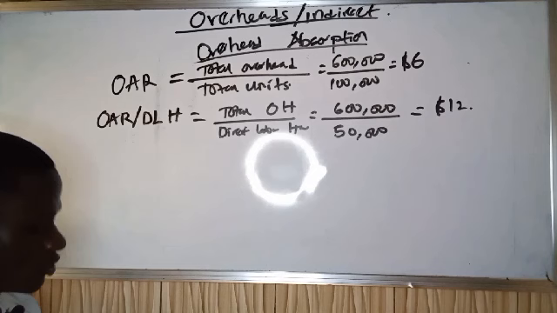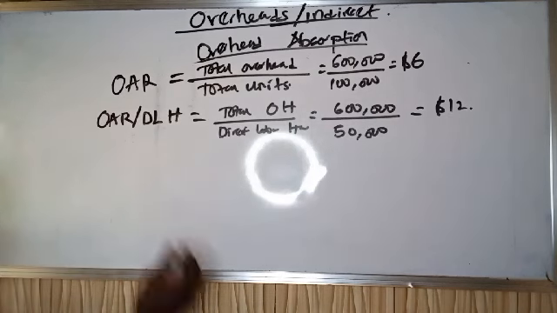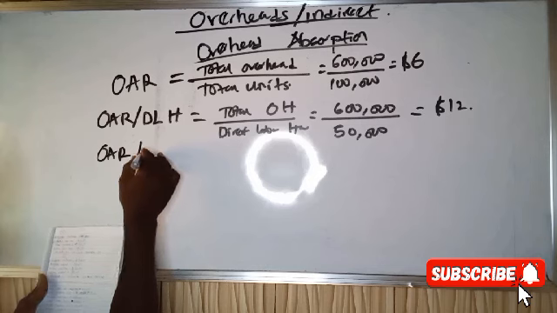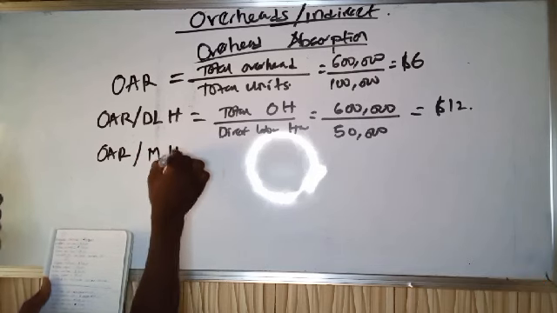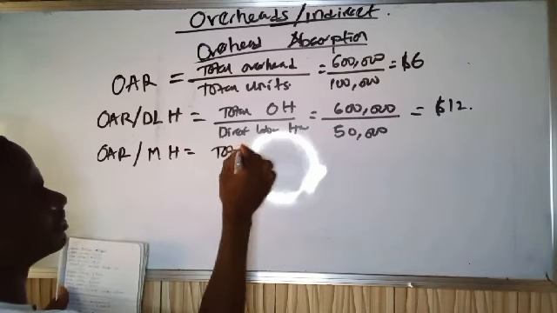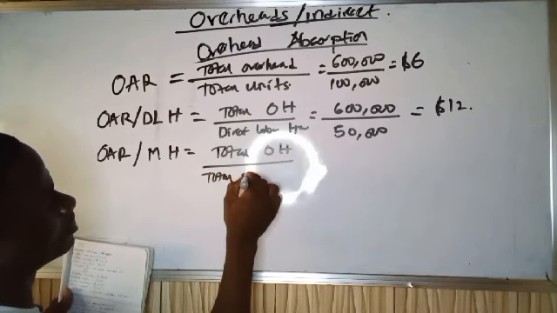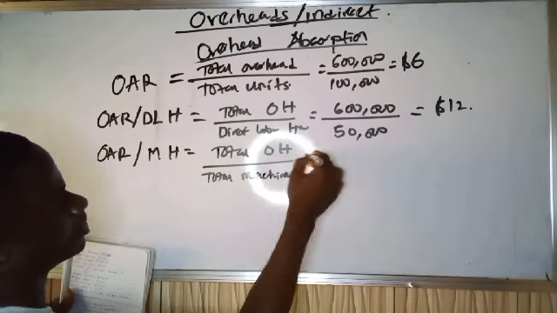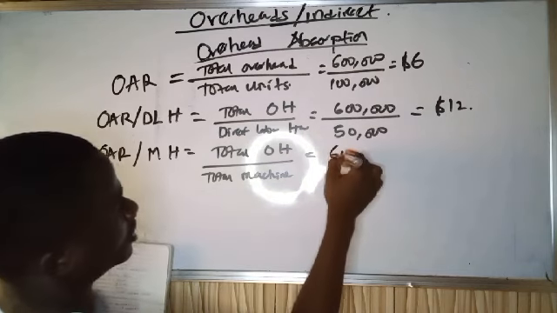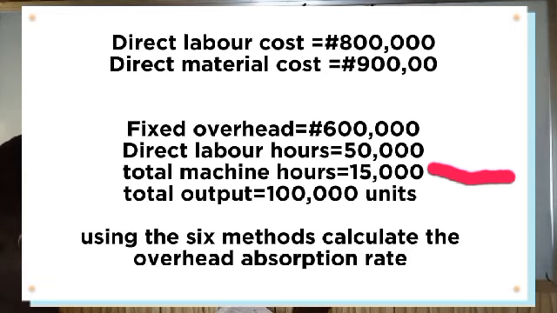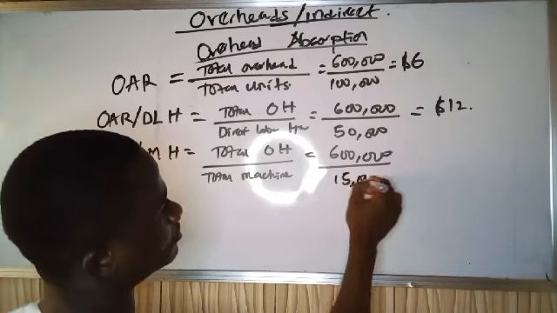So let's go for machine hour rates, overhead absorption rate using the machine hour. So total overhead divided by total machine hour. Total overhead is 600,000, divided by total machine hour from our question, which is 15,000.